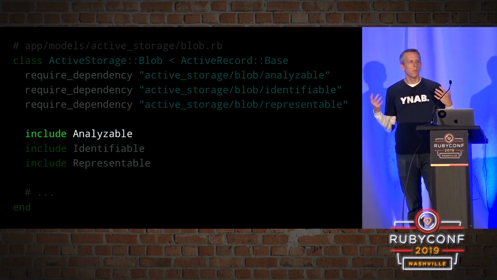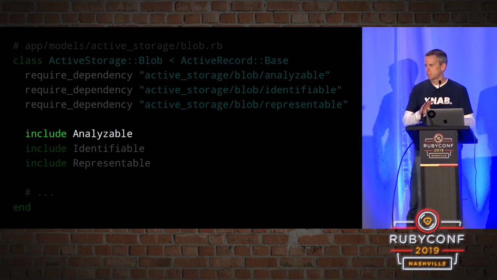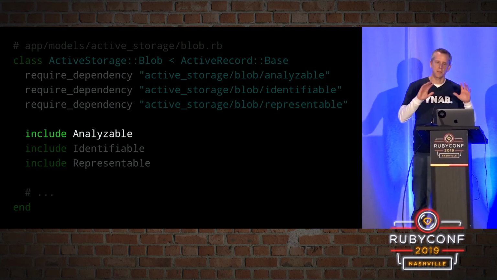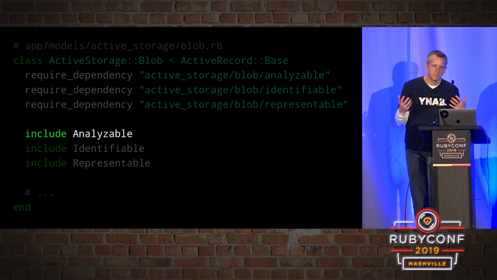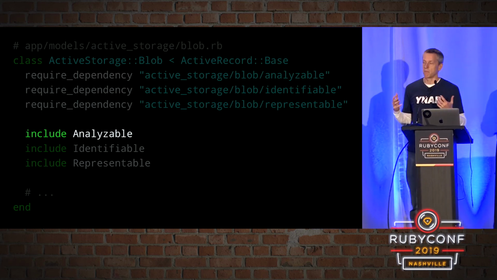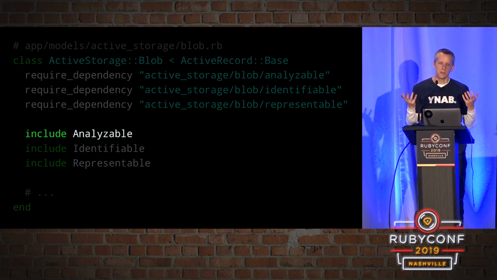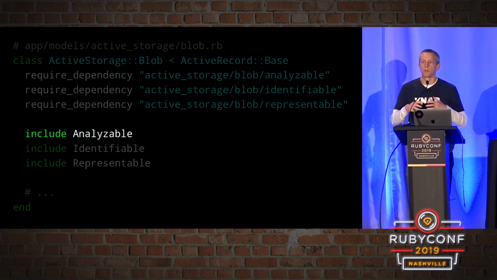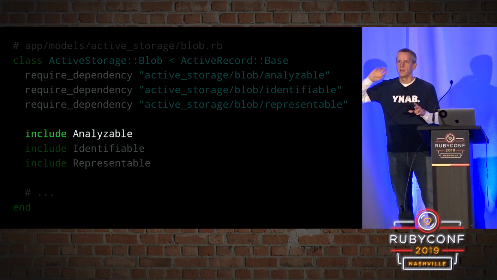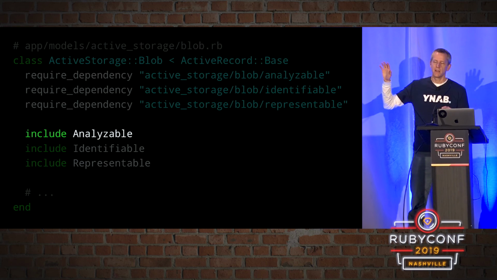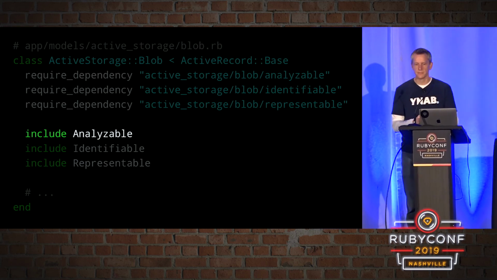But what if our application had defined our own analyzable module? Not in active storage, just a top-level analyzable module. Well, the Rails autoloading mechanism wouldn't realize that. It would say, well, we have an analyzable module, so we don't need to go autoload another one, and it would then be using the wrong analyzable module. So require dependency is a way of saying, let's make sure we go and load this thing that we know we're going to need, and not let autoloading get potentially confused.